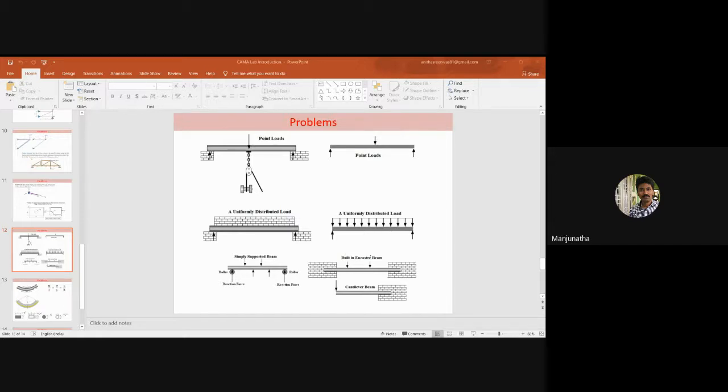Now let me ask you one question. What is the difference between force and pressure? How is force different from pressure? Are force and pressure one and the same? Are both terms the same?